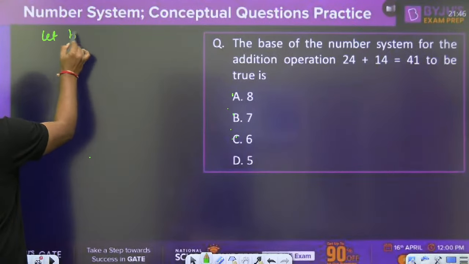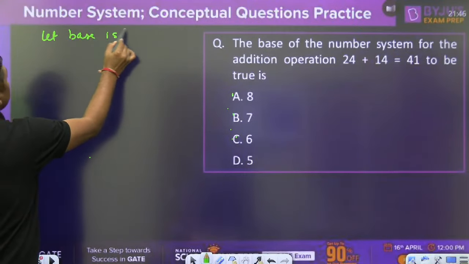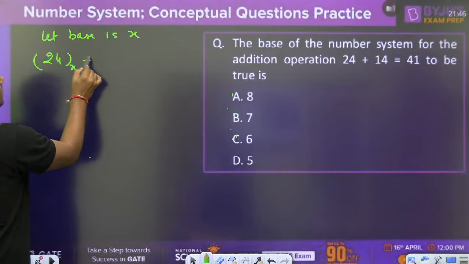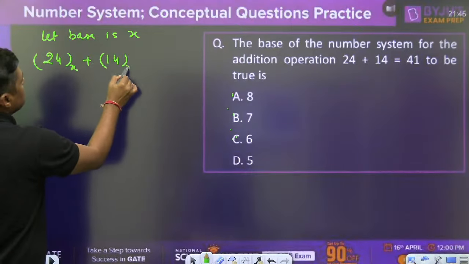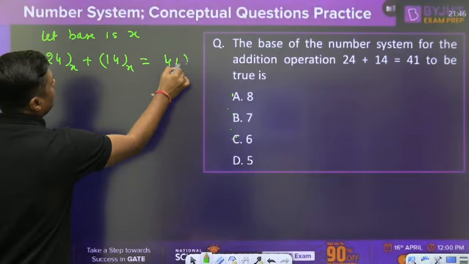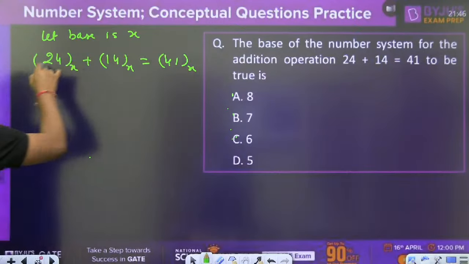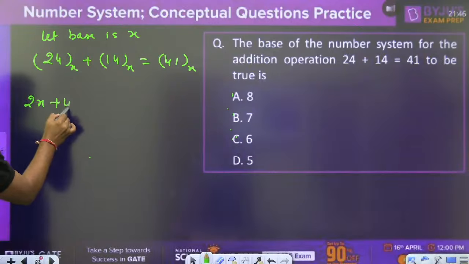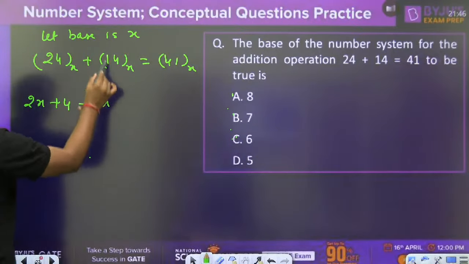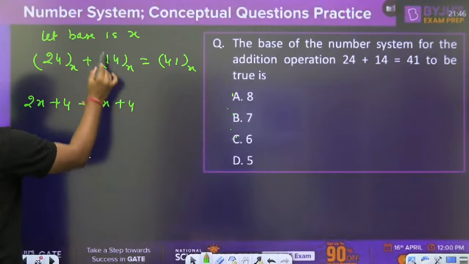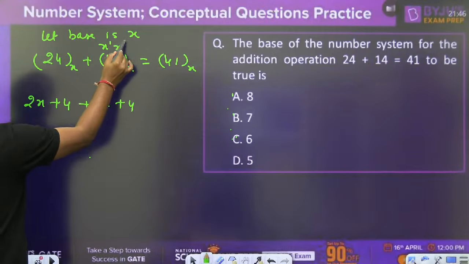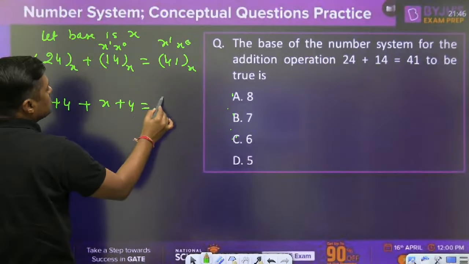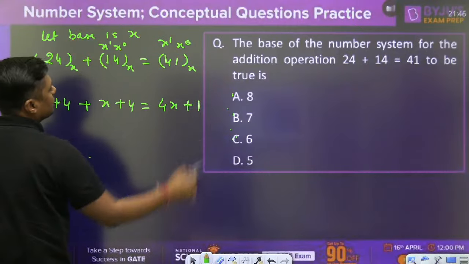X. Base is X. Then you can write 24 base X plus 14 base X is equal to 41 base X. 24 base X means 2X plus 4, because always remember the weights here: X to the power 1, X to the power 0. So 14 base X is X plus 4.